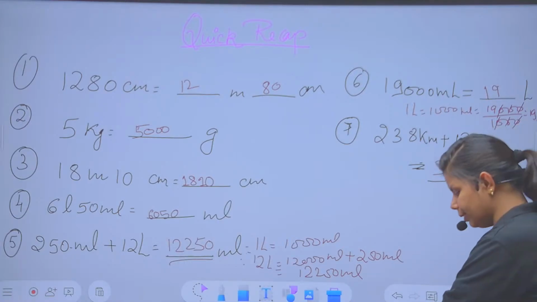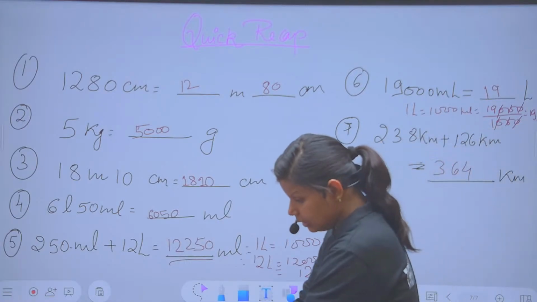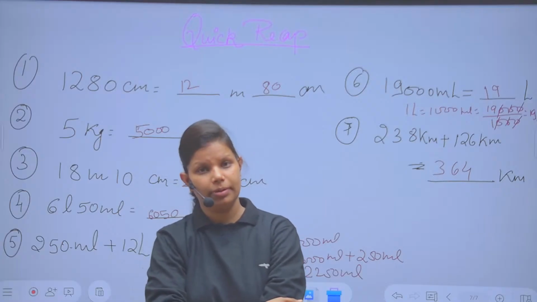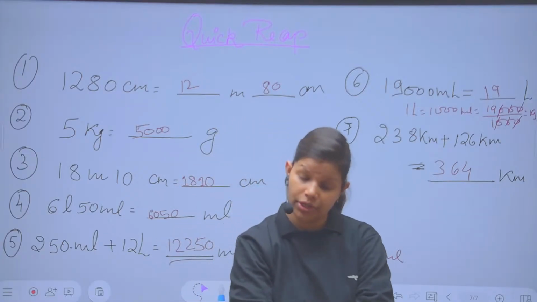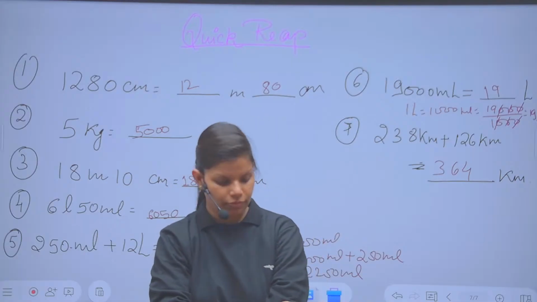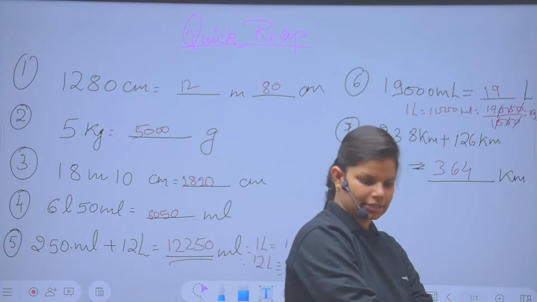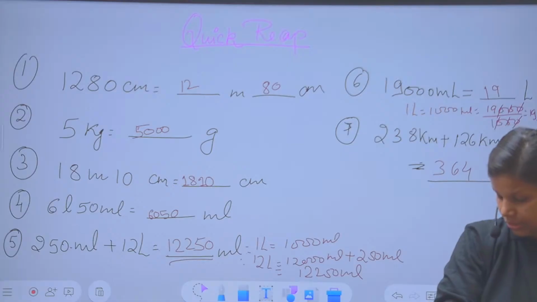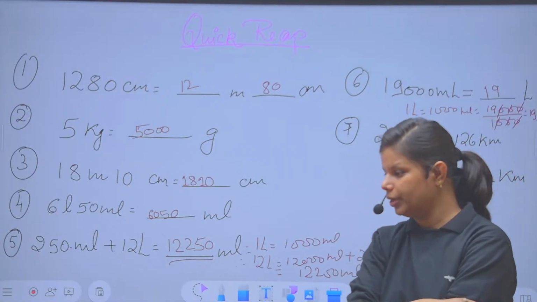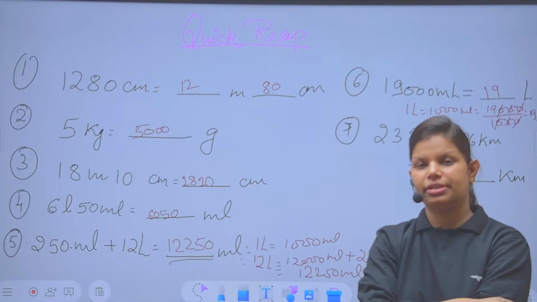This is the short quick recap. Once again, at the last we did the whole conversion chart. The most important thing you have to remember in this chapter is the conversion of different units, and based on that only you are going to deal with the problems. Later we will discuss some oral and word problems based on this chapter. So here we are going to wrap up the chapter on measurement.